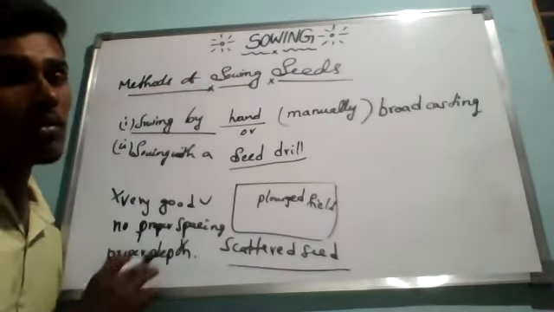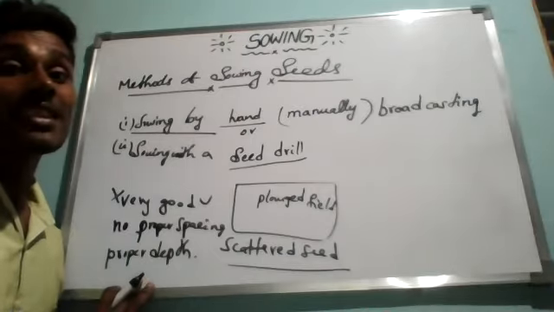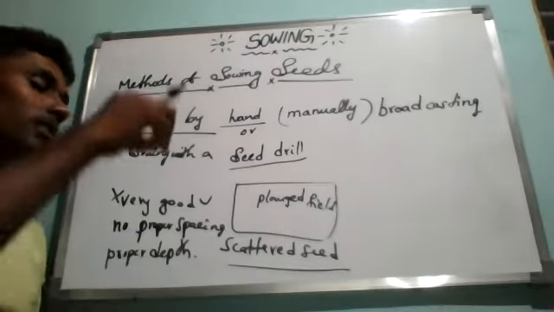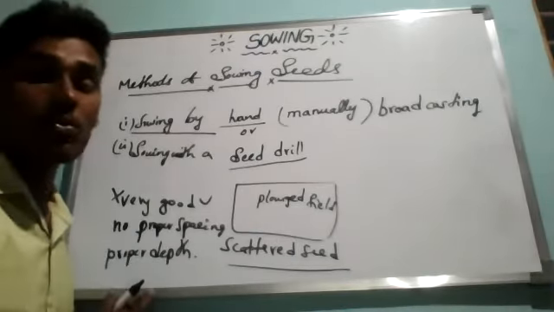Moreover, the seeds are scattered on the surface of the soil. If you are sowing very deep inside, we have some disadvantage; we will study that.